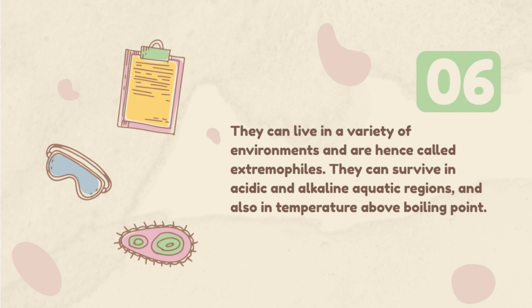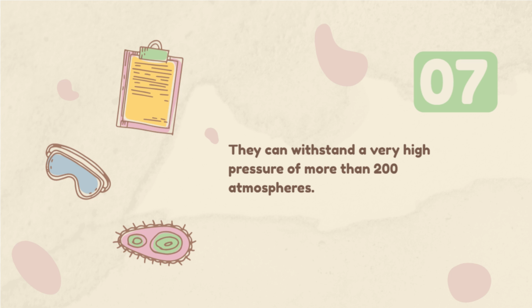Characteristic number 6. They can live in a variety of environments and are hence called extremophiles. They can survive in acidic and alkaline aquatic regions, and also in temperatures above boiling point. Characteristic number 7. They can withstand a very high pressure of more than 200 atmospheres.